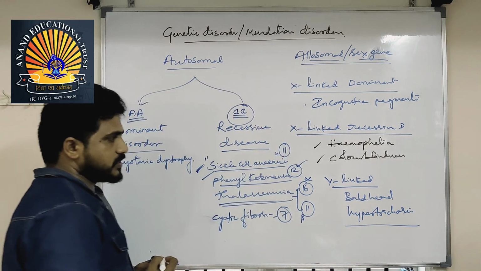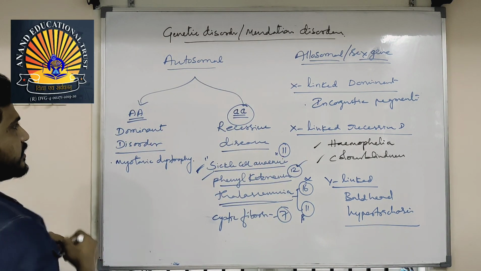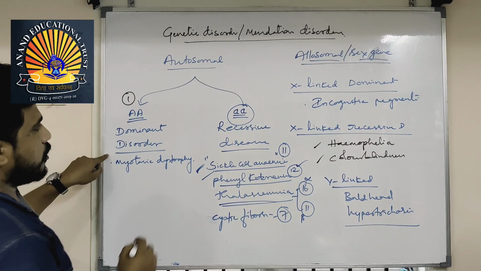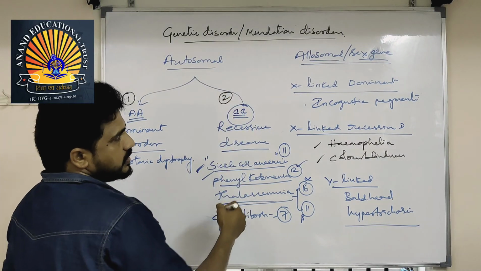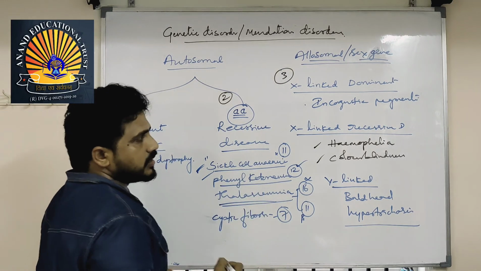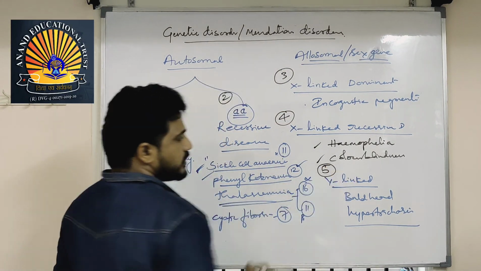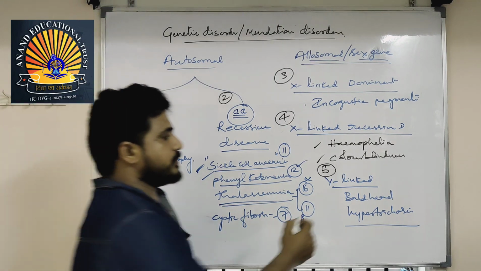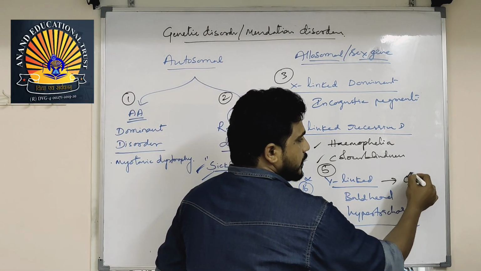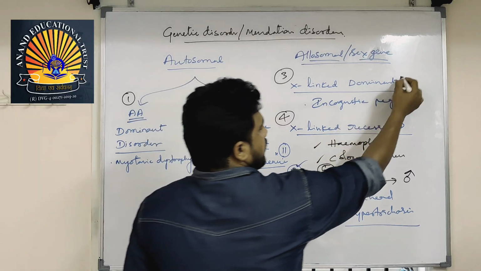These are examples. So total 5 categories are there. First one, autosomal dominant. Second one, autosomal recessive. Third one, X-linked dominant. Fourth one, X-linked recessive. Fifth one, Y-linked or influenced. These are coming only in males, and this is coming in both.